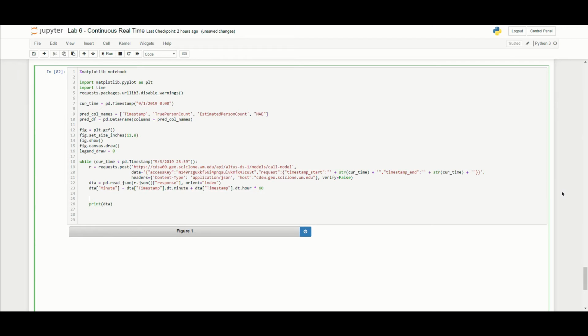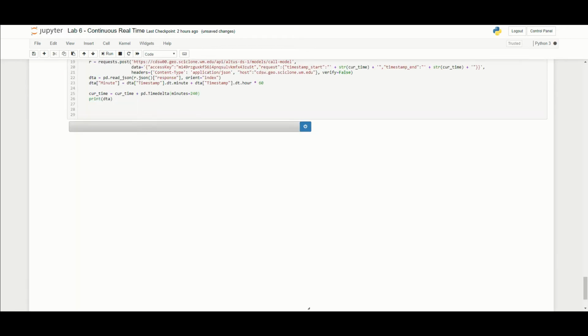So this is going to be where we actually go in and we add current time. So just for the sake of example, let's do current time equals current time plus PD time delta minutes. Let's do 240. So we're going to get very few rows of data because we're only going to ping the server for every 240 minutes of data. So let's run this.